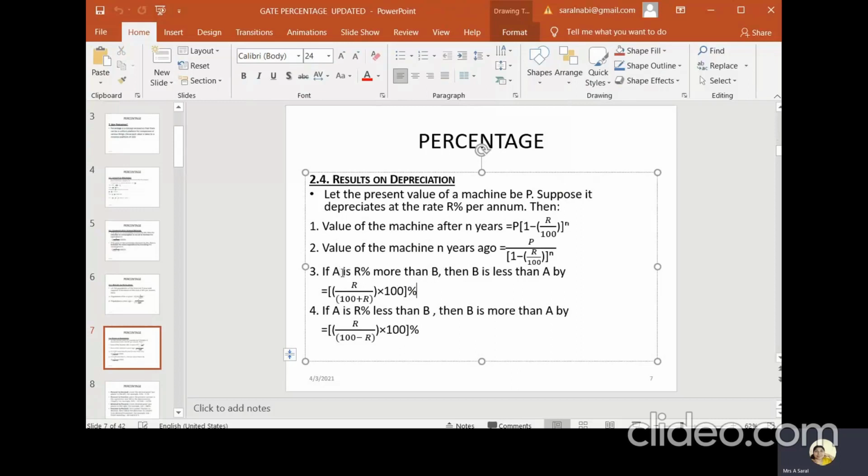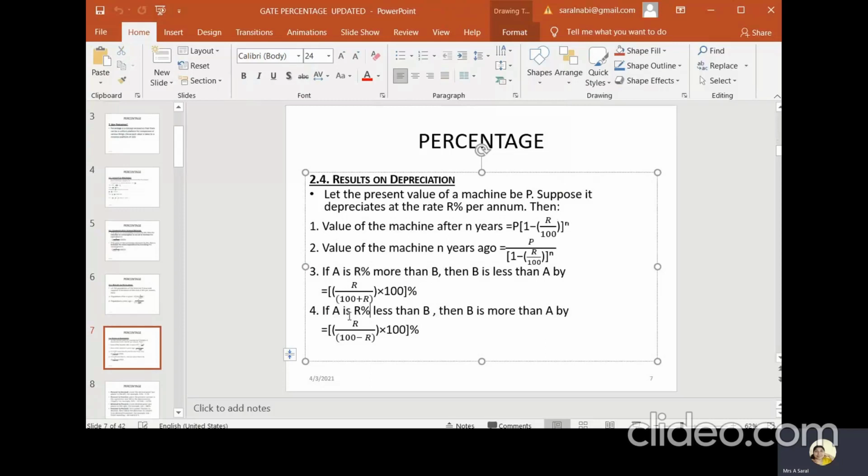Okay, next, the common question which they can ask is, if A is R percentage more than B, like salary, then B is less than A by what percentage? Most probably this type of question is asked in salaries. For example, A is getting this much more percentage than B's salary. For this type of question, what is the formula we are going to use? R by (100 plus R) into 100. Here R is how much percentage it is higher than the other one.